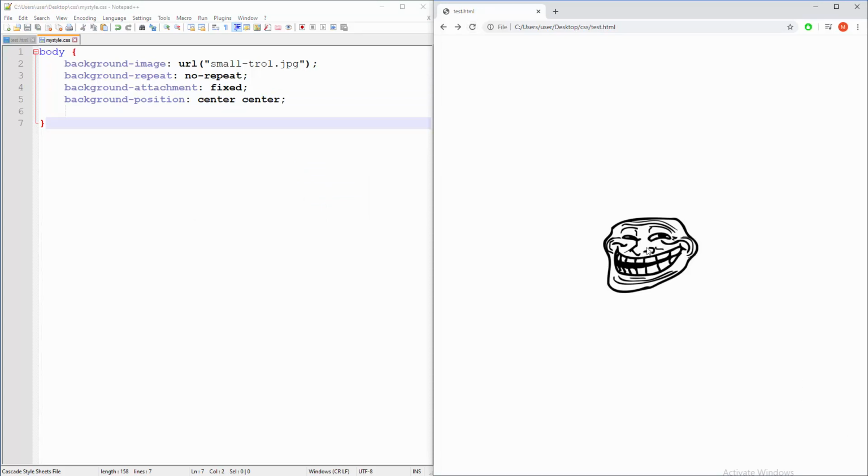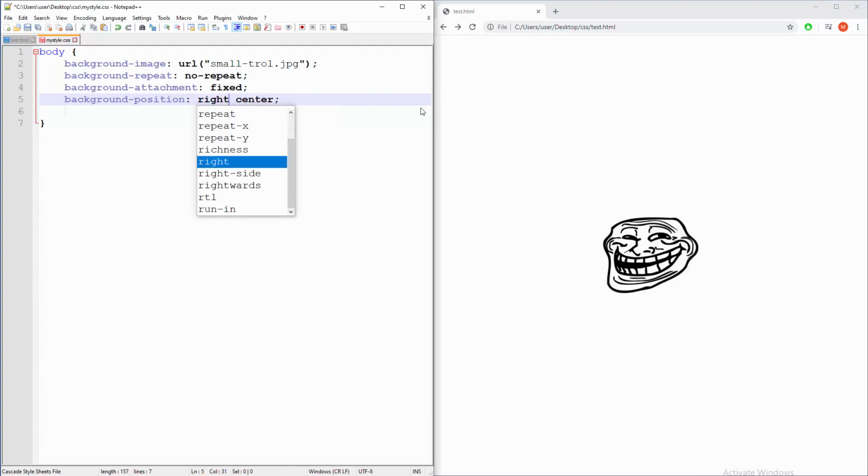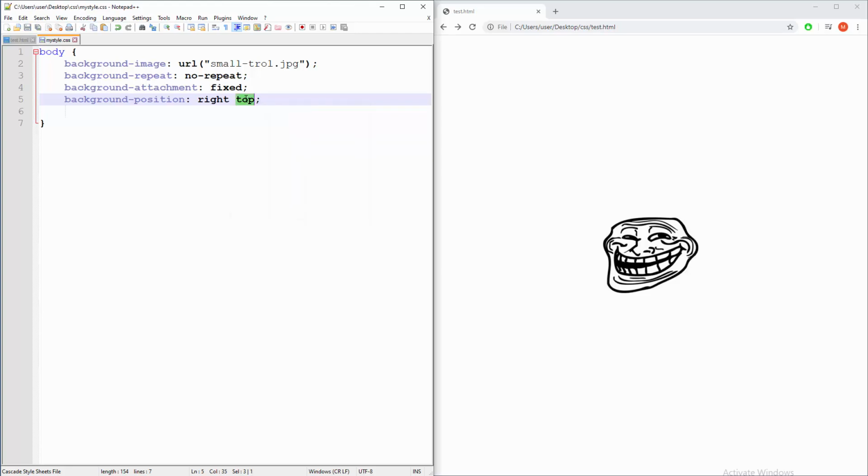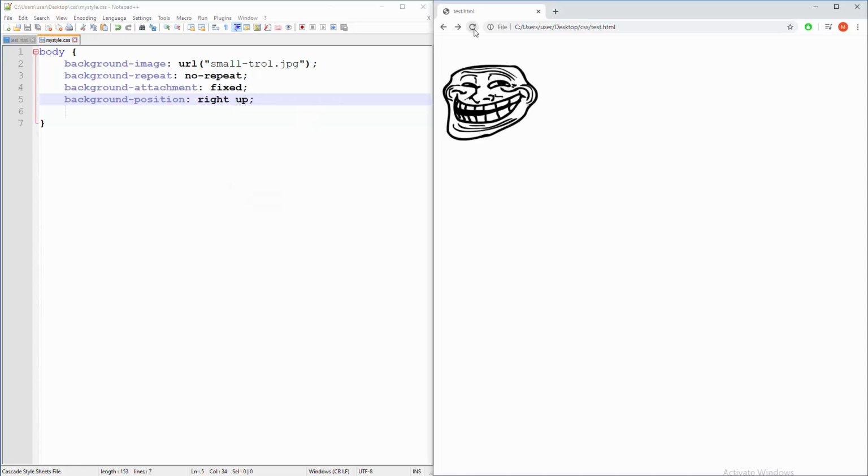And if you want to position that thing right here, horizontally that's right, and vertically that's top. It's not up, it's top, because top is in the standard and up is not, so you must use top.